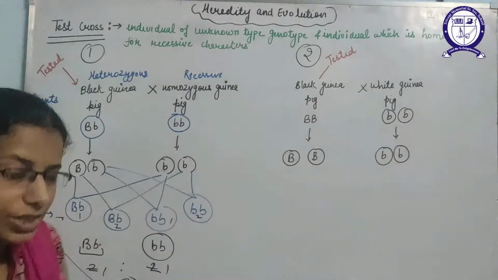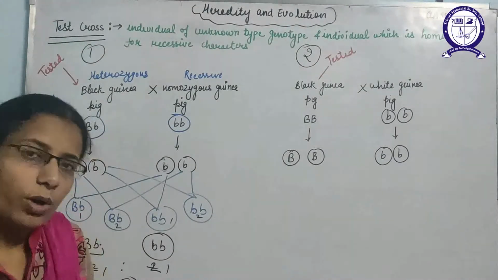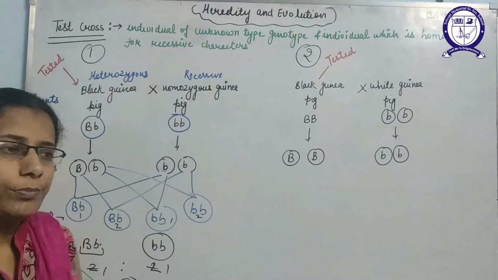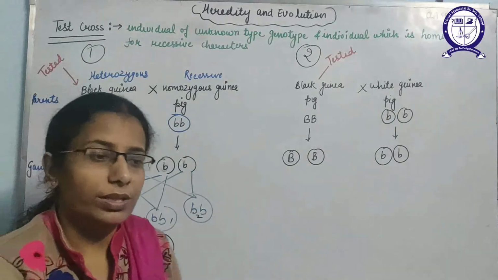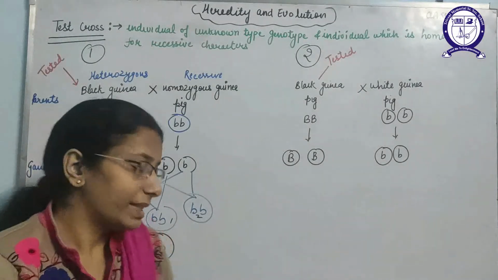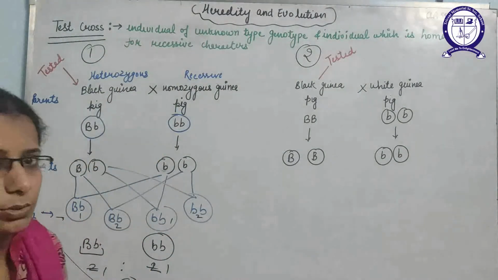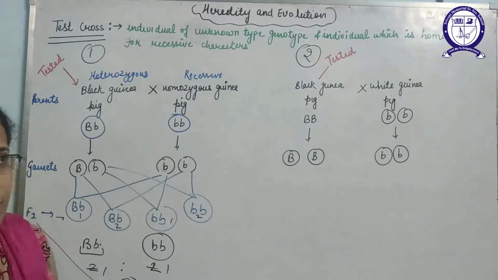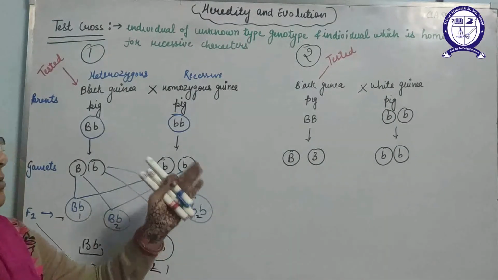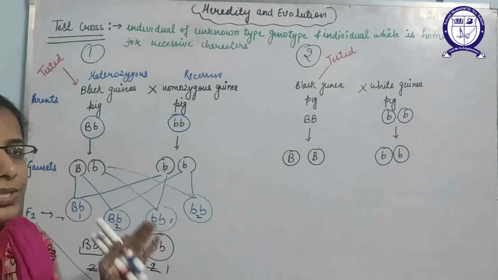So test cross is of two types: monohybrid test cross or dihybrid test cross. If we are going to study only one trait at a time, that is known as the monohybrid test cross. But if we are going to discuss two traits simultaneously, that will be the dihybrid test cross.